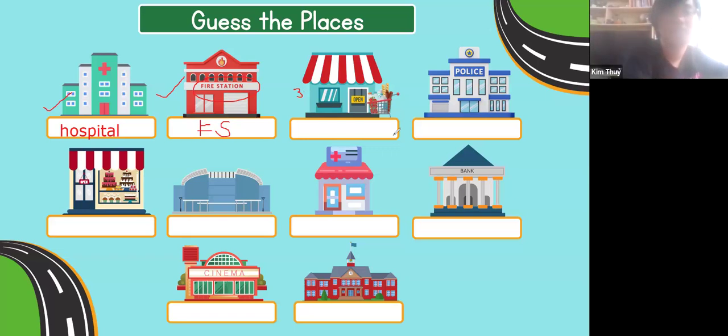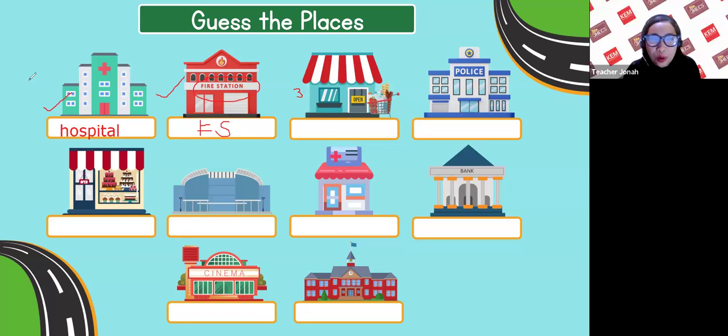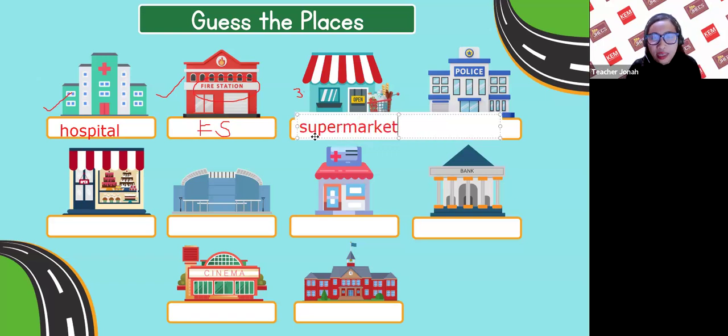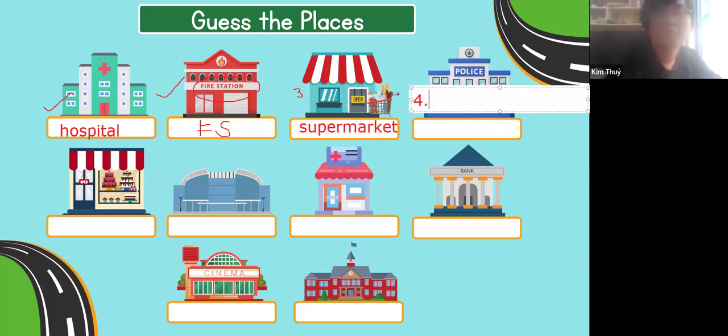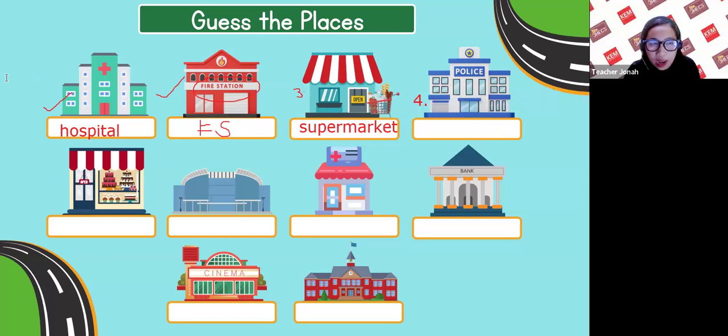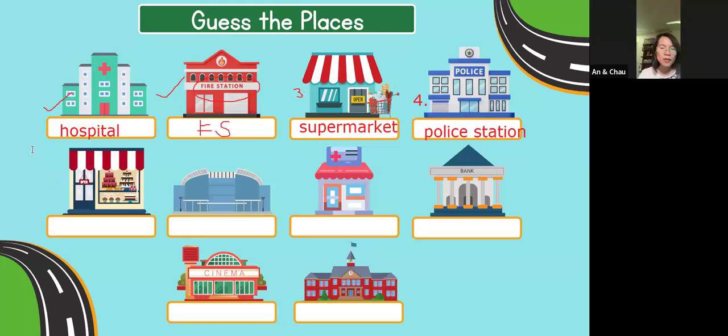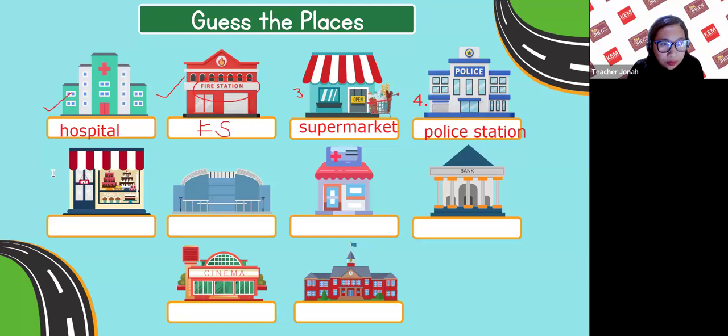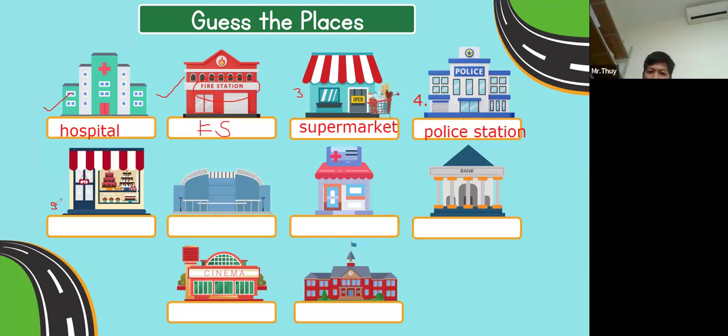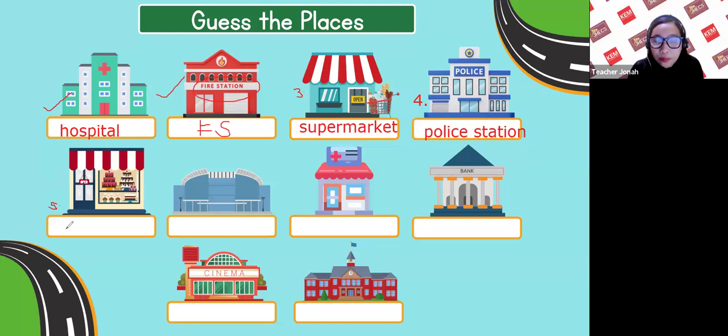Supermarket. Okay. Number 4, how about number 4, class? Police station. Okay, number 4 is police station. Number 5. Hold on, number 5 is this one. Bookstore.